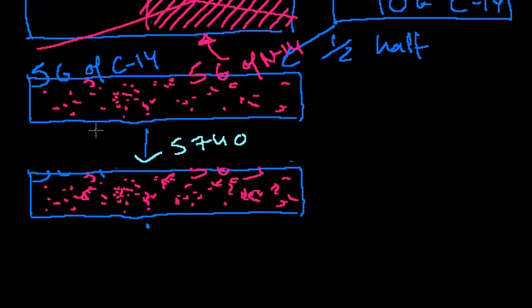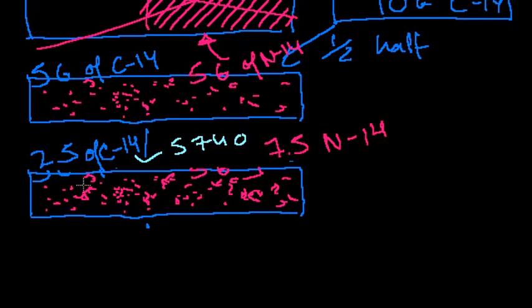So now half of that, 5 grams, so now we're only left with 2.5 grams of C14. And how much nitrogen-14? Well, another 2.5 went to nitrogen, so now we have 7.5 grams of nitrogen-14. And we could keep going further into the future, and after every half-life, 5,740 years, we will have half of the carbon that we had before.